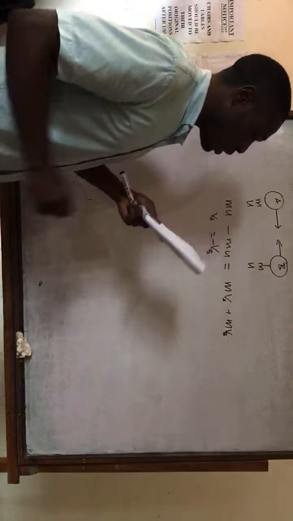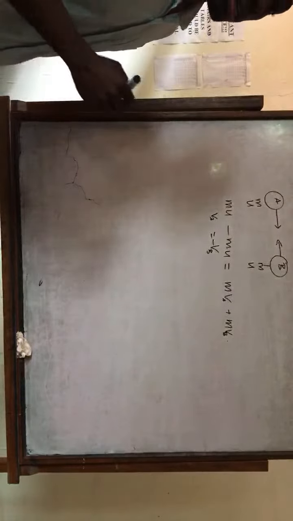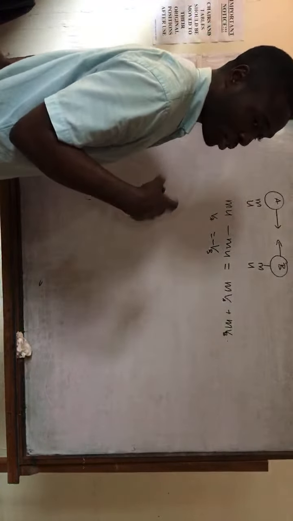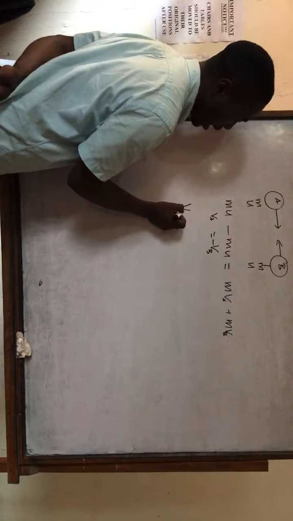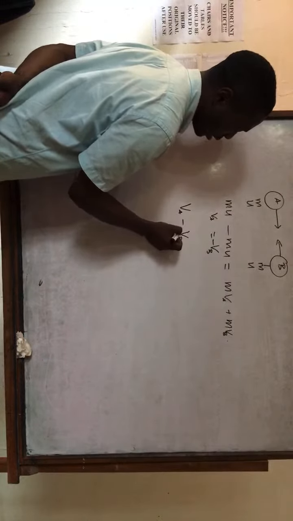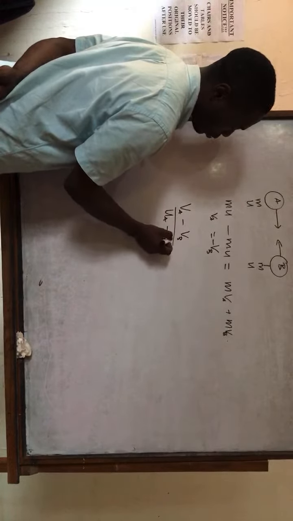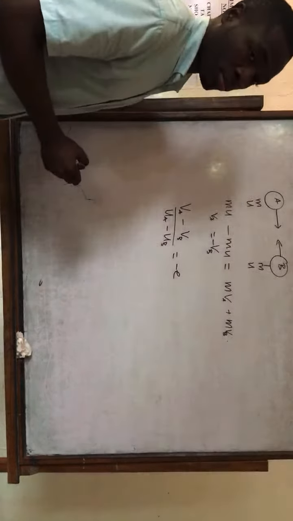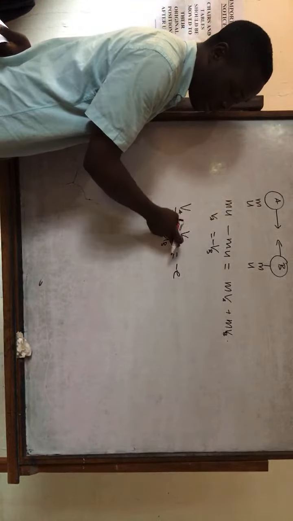Now they said they collide on a smooth surface. Which of the following statements about the motion is true? Then we can also apply Newton's law of restitution. We say that the speed of separation over the speed of approach is equal to a constant. So if I take VA minus VB over UA minus UB, that should be equal to negative e, right? VB minus UA. Please, if I use VA minus VB over